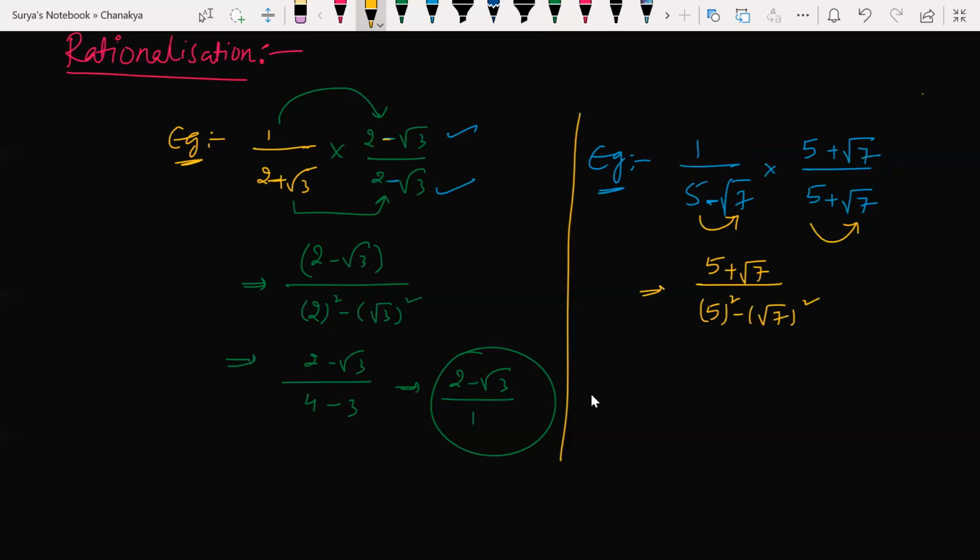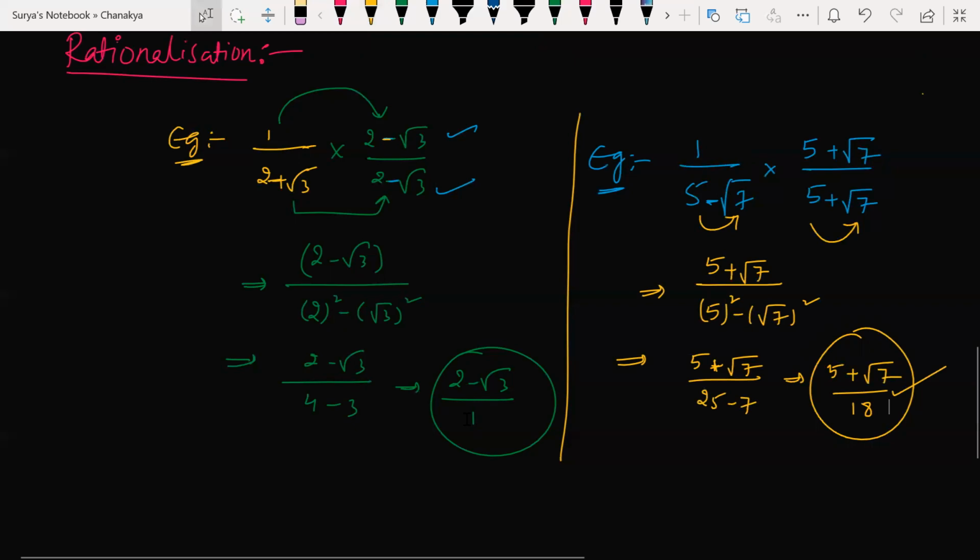So 5 plus square root of 7 divided by 25 minus 7, which is 18, right? Understood my point? Is it clear? Yes, sir. Yes, this is the basic rationalization concept.